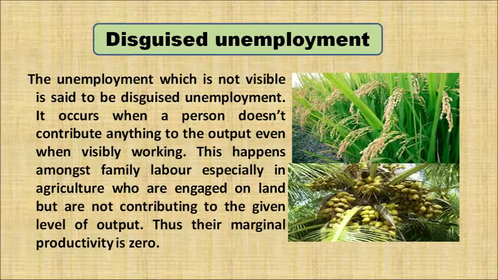Another type of unemployment is disguised unemployment. The unemployment which is not visible is said to be disguised unemployment. It occurs when a person does not contribute anything to the output, even when visibly working in the organization or that particular setup. This happens amongst family labor, especially in the agriculture sector, who are engaged on land but are not contributing to the given level of output. That means their marginal productivity is zero.